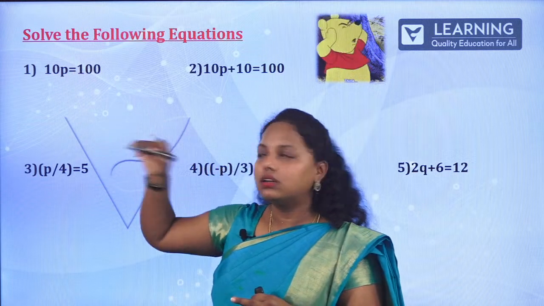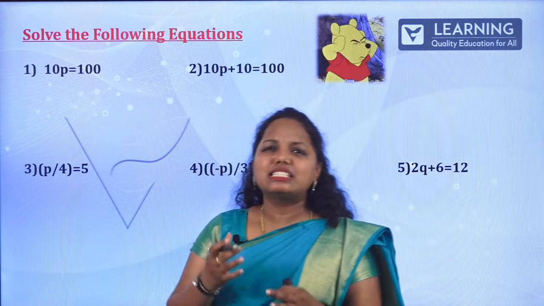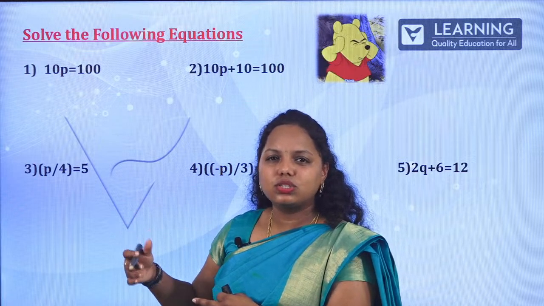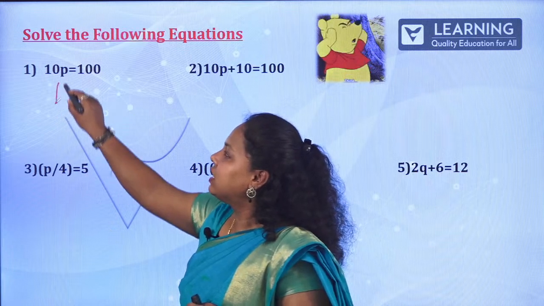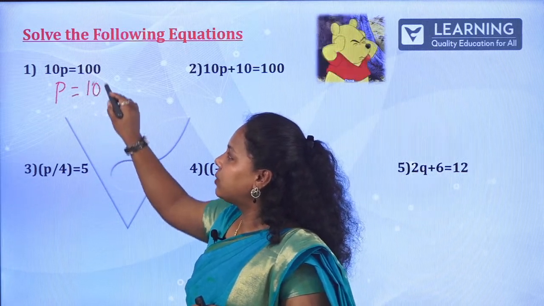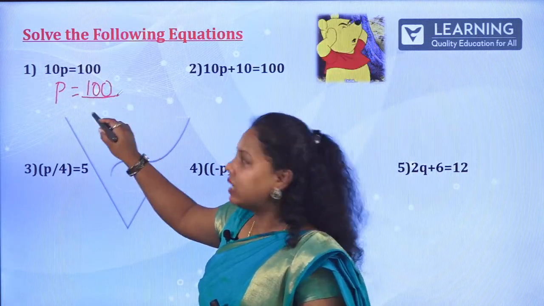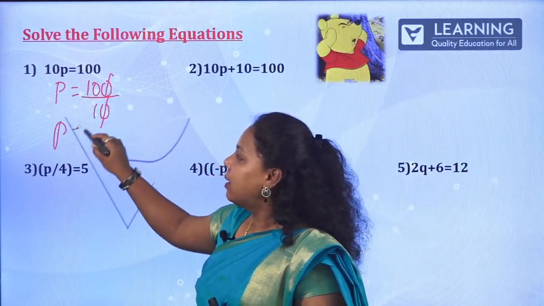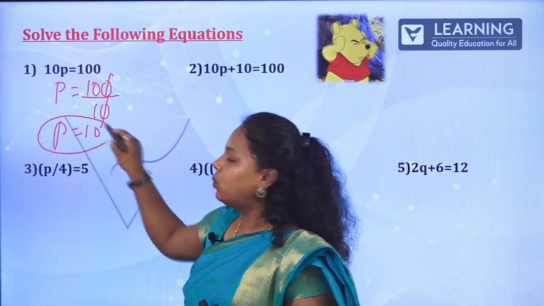How do I do that? If nothing is there, it is considered as multiplied into itself. So if it is transferred to the RHS, p is equal to 100 divided by 10. So the 0 and 0 get cancelled. Your answer is p is equal to 10.